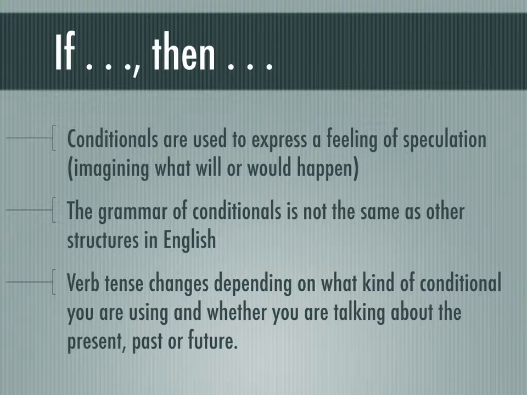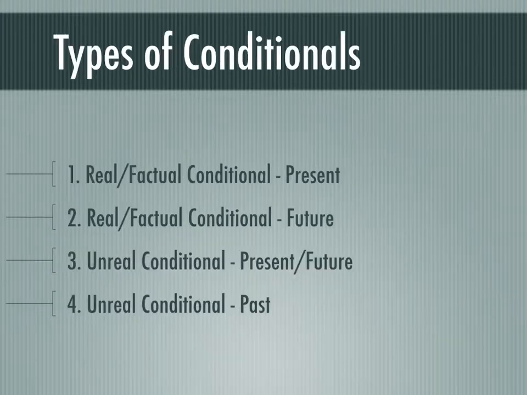And you have to let go a little bit of what you already know about verb tenses in English in order to correctly use conditionals, because there are times when we are talking about the present, but we use past tense forms. And there are times when we are talking about the future and we use past tense forms. It doesn't necessarily mean that we're talking about the past, it just means we're using that form of the verb.